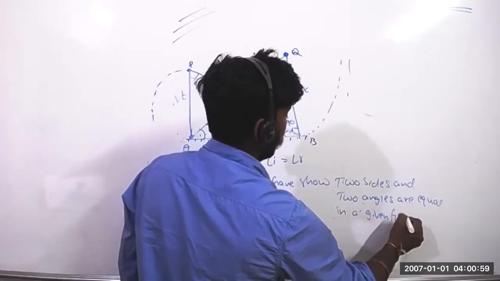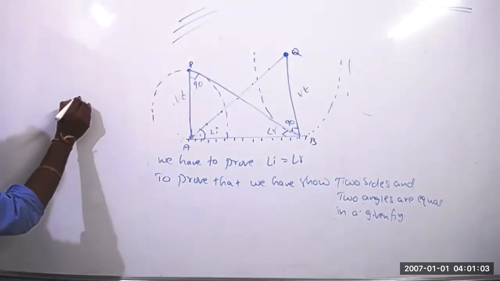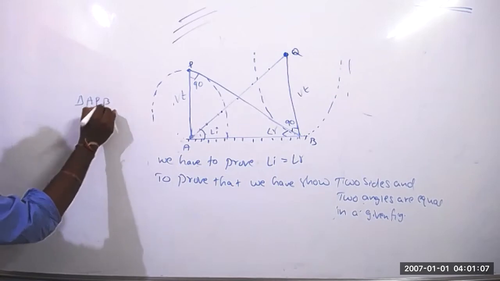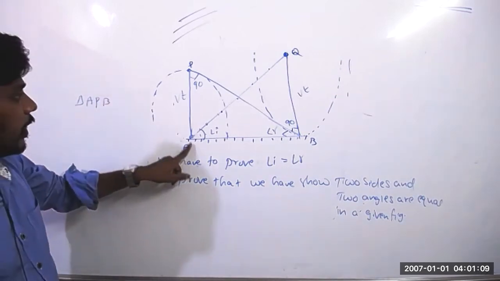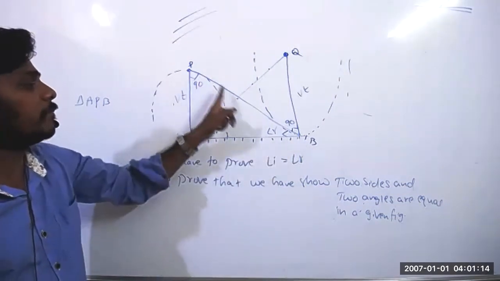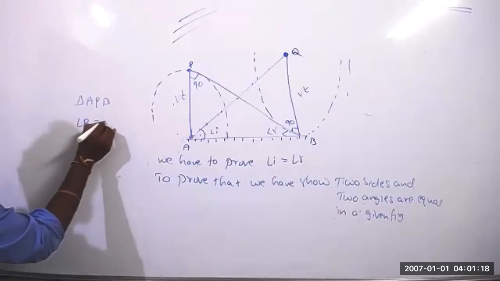Let's see, in the given figure, triangle APB, triangle APB at angle P equal to 90, right?